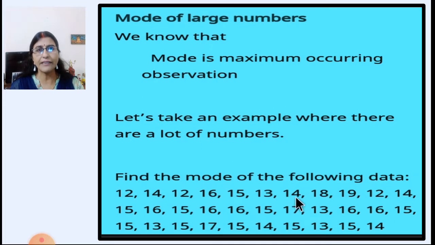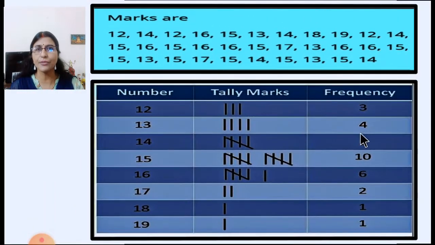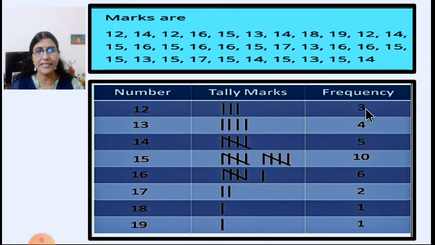So what we will do is put it in the form of a frequency distribution table. This is the frequency distribution table which you have learned in the previous presentation. These are all the marks, and here the numbers are written in increasing order: 12, 13, 14, 15, 16, 17, 18, 19. These are the marks. And then frequency. Here we will see how many times these numbers are repeated.